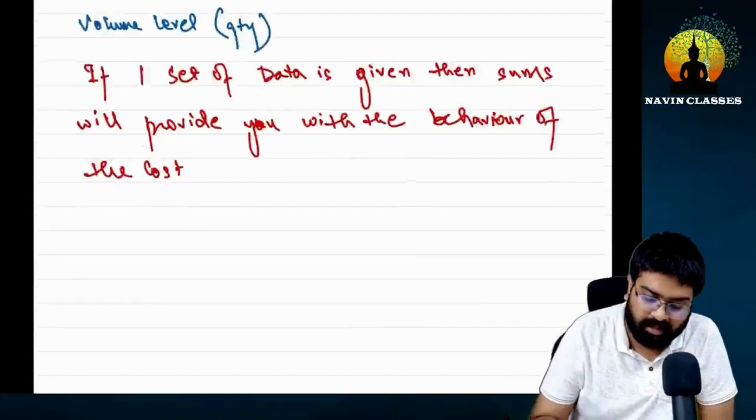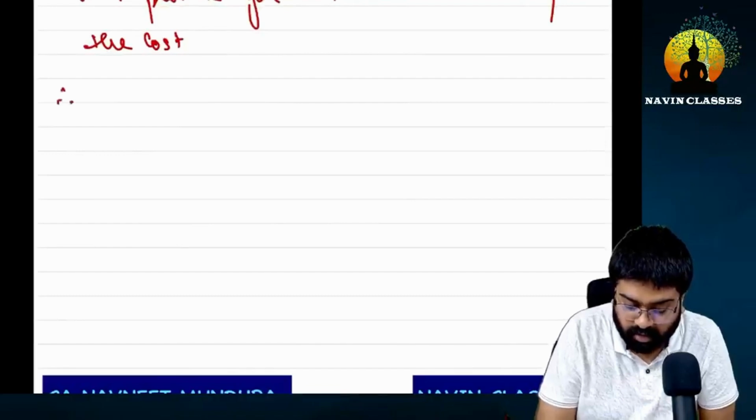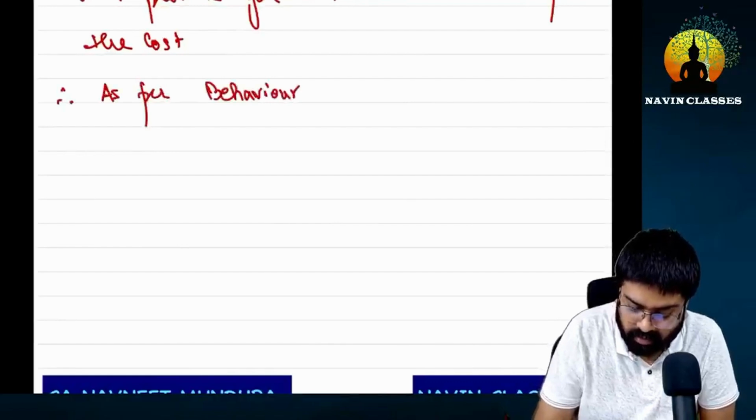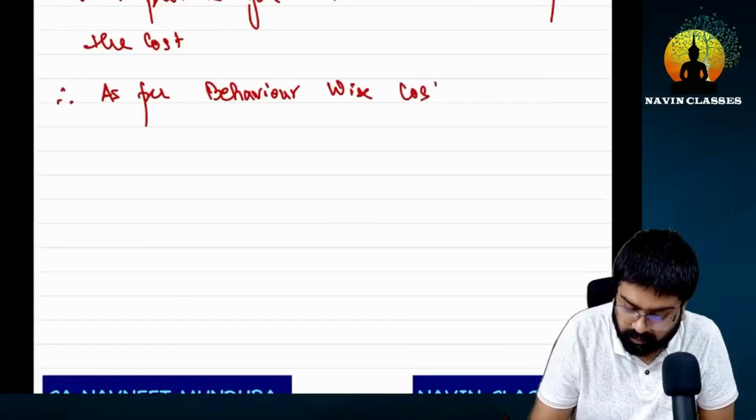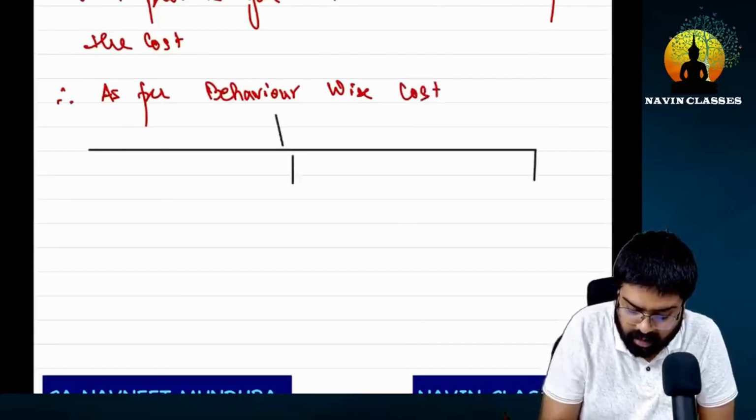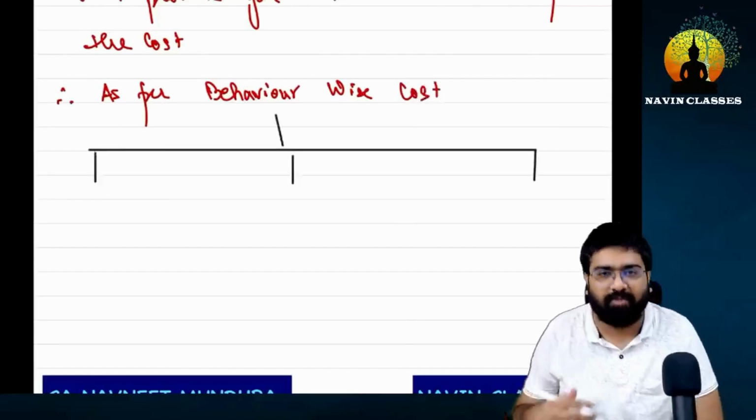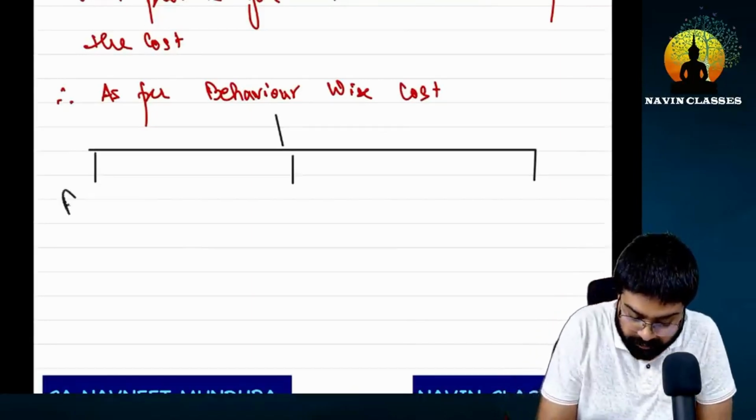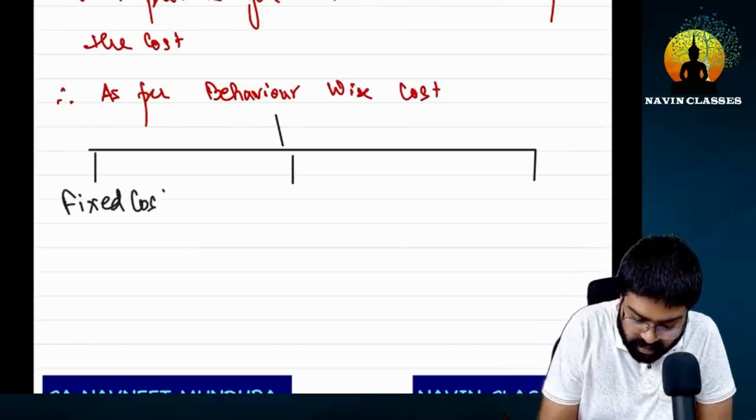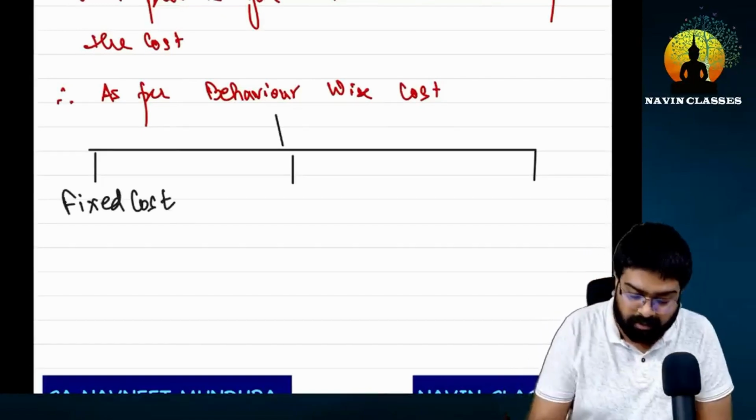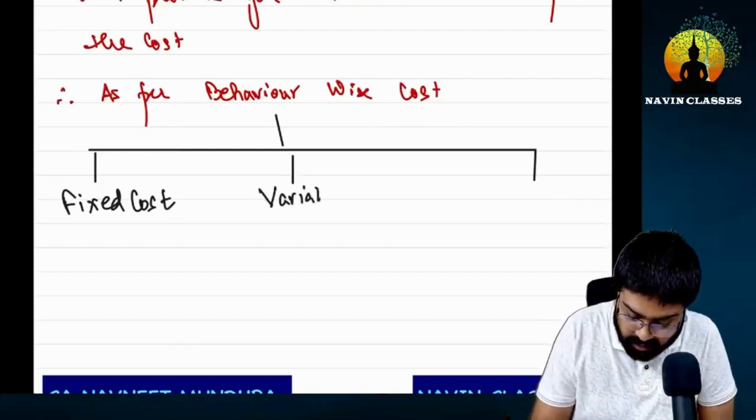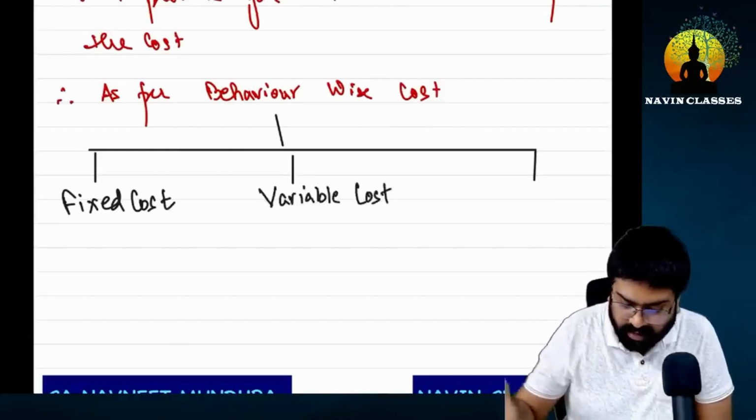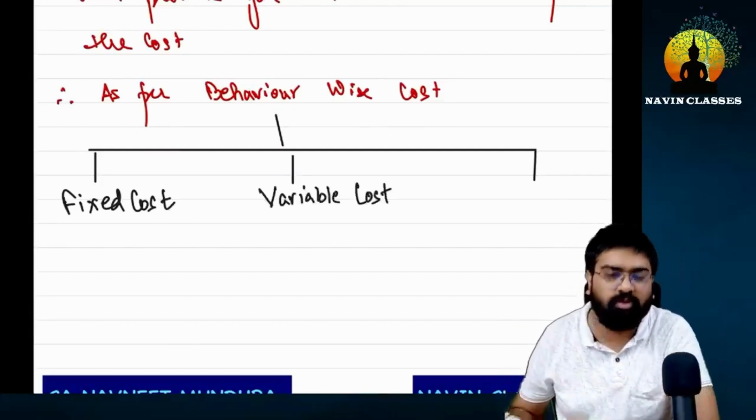Perfect, everybody? Now we'll write it down. Therefore, as per behavior wise cost, we can divide the cost into 3 different parts. But it was only 2. Don't worry, I'm telling you that. Divide into 3 parts. The first one which I'm writing here is fixed cost. Then another one that will be written here is variable cost. And then I'll tell you this third cost. Leave it blank for now.